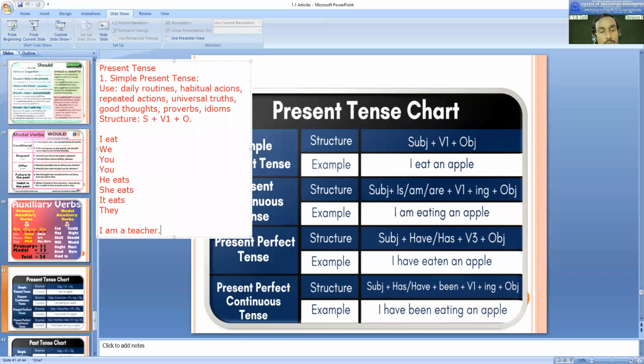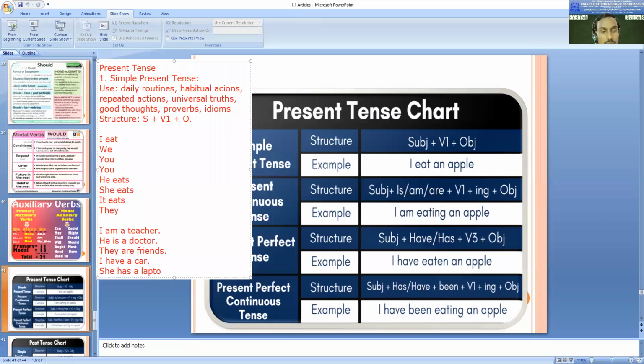Teacher. It's a doctor. They are friends. Okay. So these are some examples also. He has a laptop.